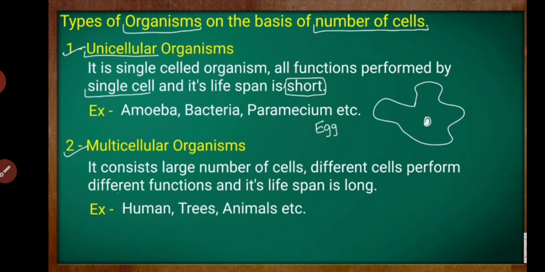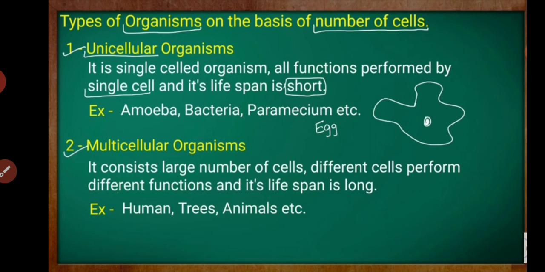It means it is a single celled organism. इस type के organism में only one cell है and all functions performed by single cell. जो भी function होता है, nutrition, respiration, growth and reproduction, सारे functions perform होते हैं by only one cell. तो such type of organism is called unicellular organism. Example, amoeba, bacteria, paramecium. Egg is a unicellular.